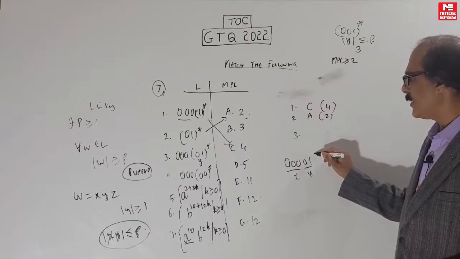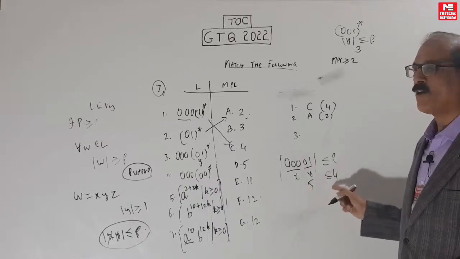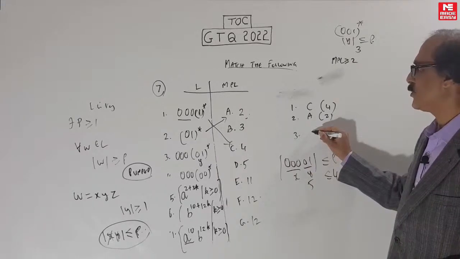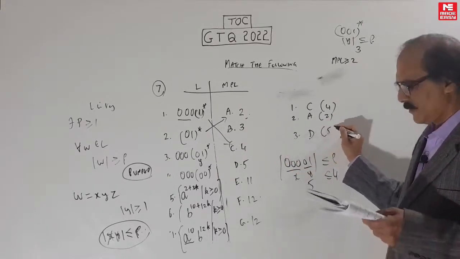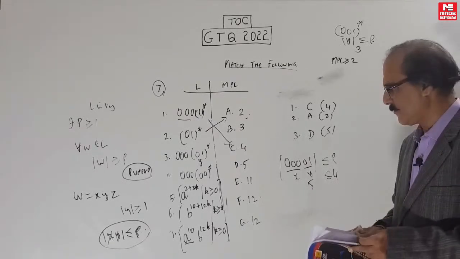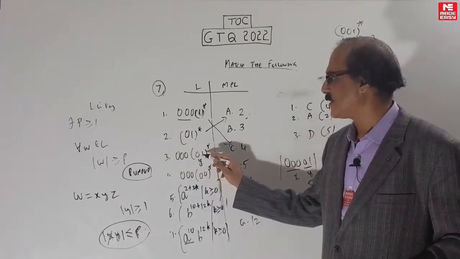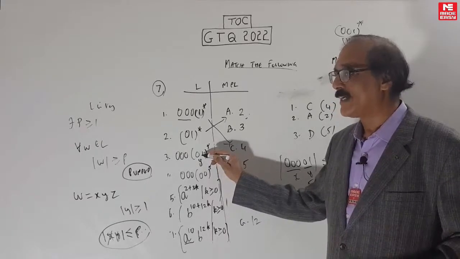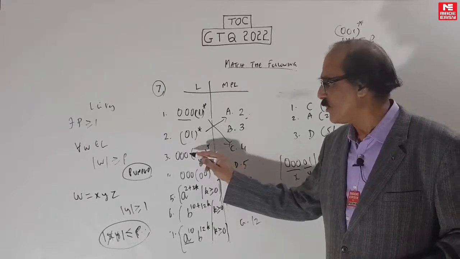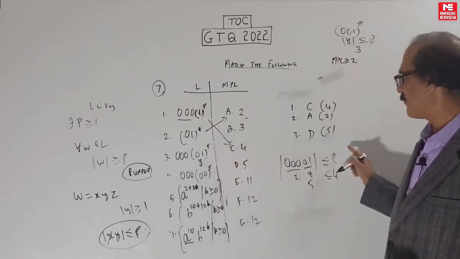Now if you take it as 4, you have to satisfy this. If you take this as 4, but this is 5, how can 5 be less than or equal to 4? So here you have to take 3 plus 2, 5. So here it is 5, that is D. Don't take it as 1 here. Don't take it as 2 also, because the MPL is at least equal to minimum string plus 1, so 4. But even 4 you cannot take because you have to take this part fully to pump. So it is 5.